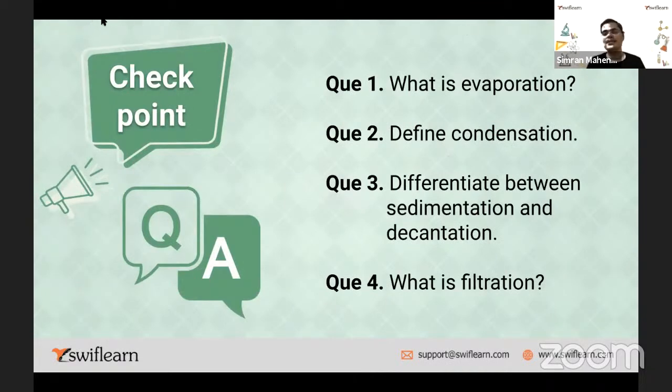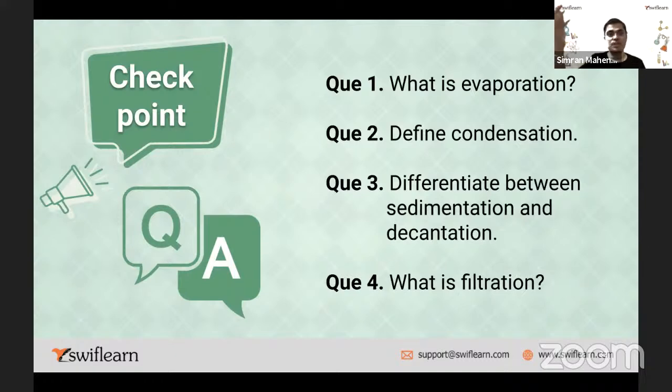Checkpoint, question and answer. What is evaporation? Anybody? Anybody would like to tell me? What is evaporation? Or you can tell me, in case of evaporation, what happens? Is temperature increased or decreased? That also you can tell me.